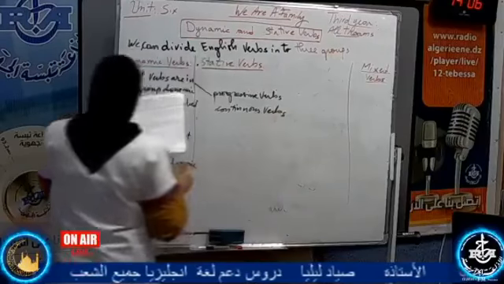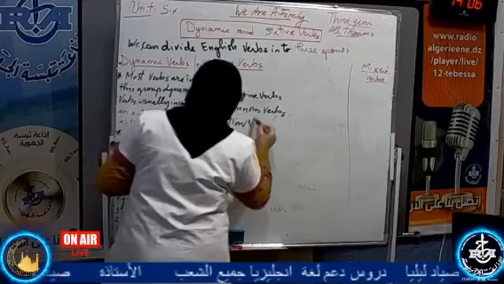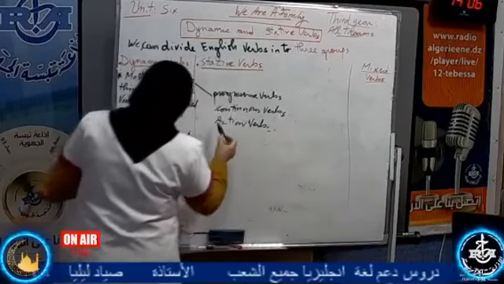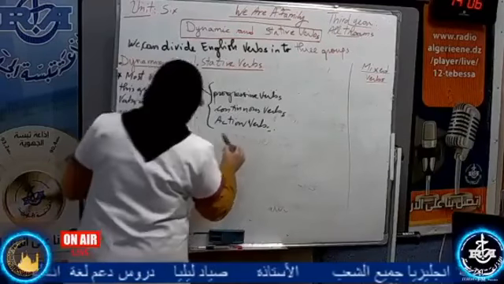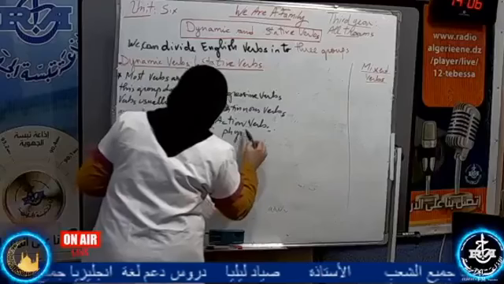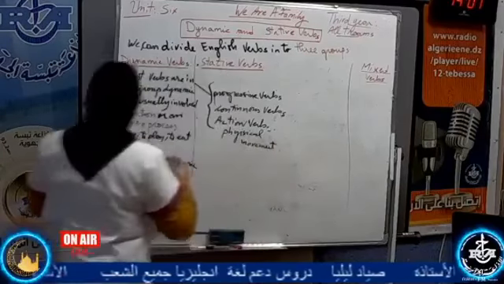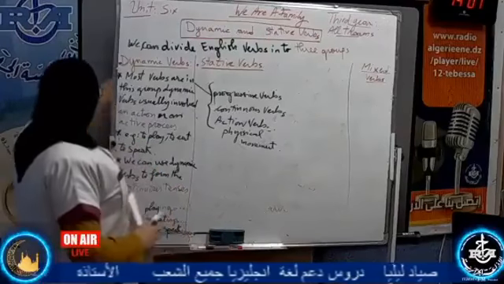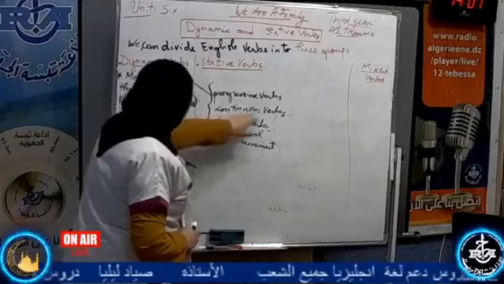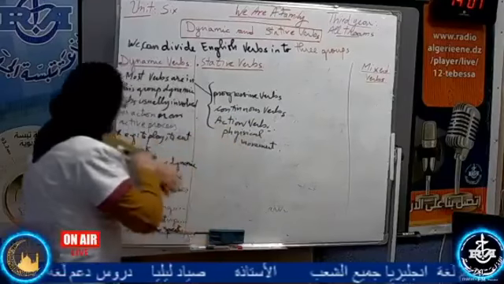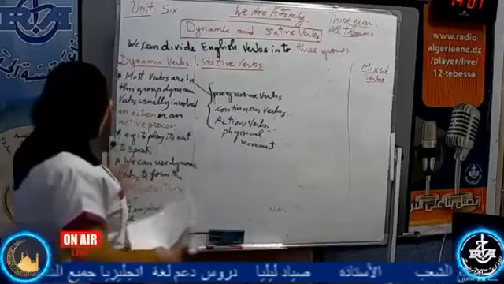When I say dynamic verbs, it's action verbs. When we say progressive, continuous, action verbs, it is related to physical movement. I repeat, dynamic verbs, progressive verbs, continuous verbs, or action verbs: physical movement. It is dynamic. We have movement here.